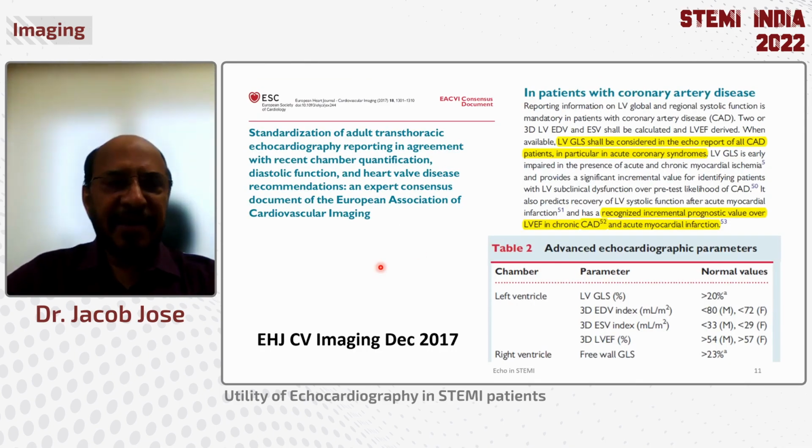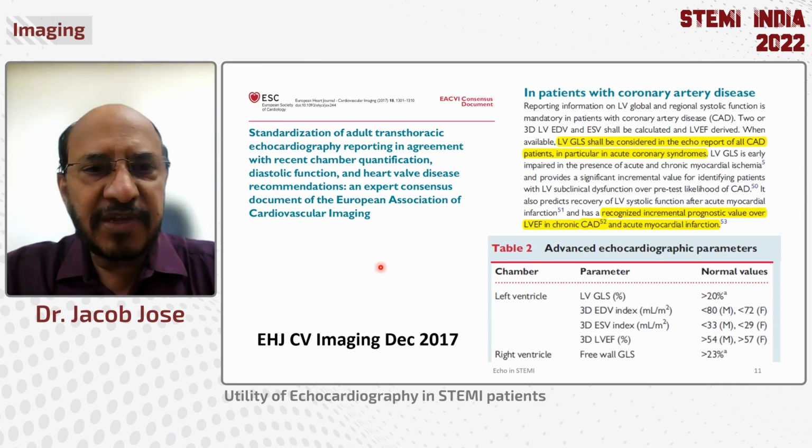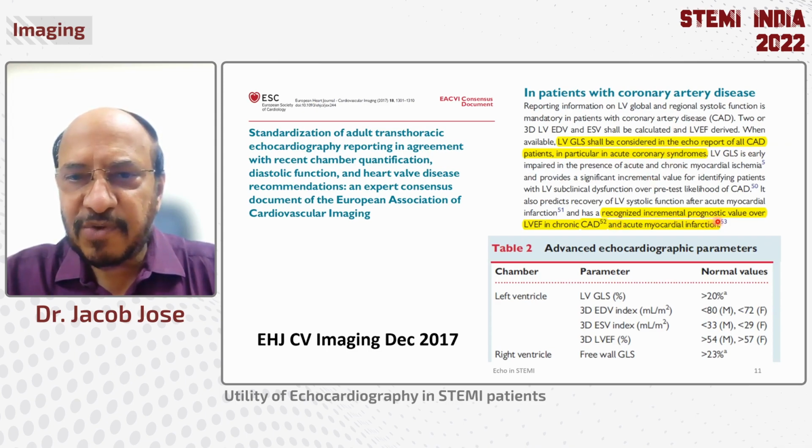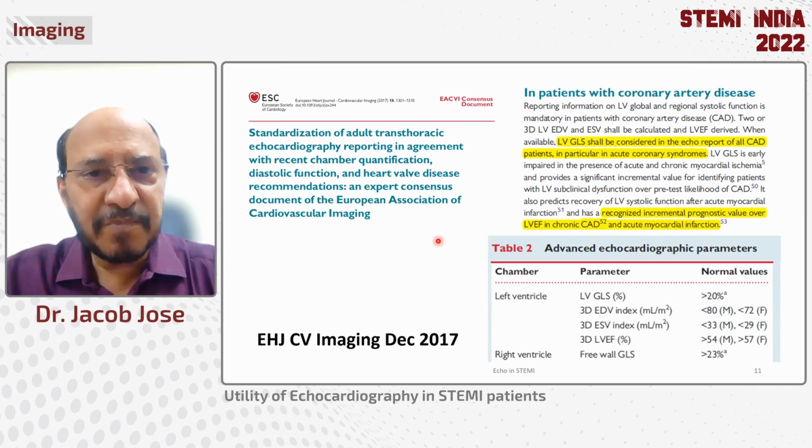So the current guidelines have incorporated this into the document. You will find from the EACVI document that GLS, if available, should be considered in the echo report of all CAD patients, in particular acute coronary syndromes. They said it has a recognized incremental prognostic value over the EF in chronic CAD as well as in acute myocardial infarction like STEMI.